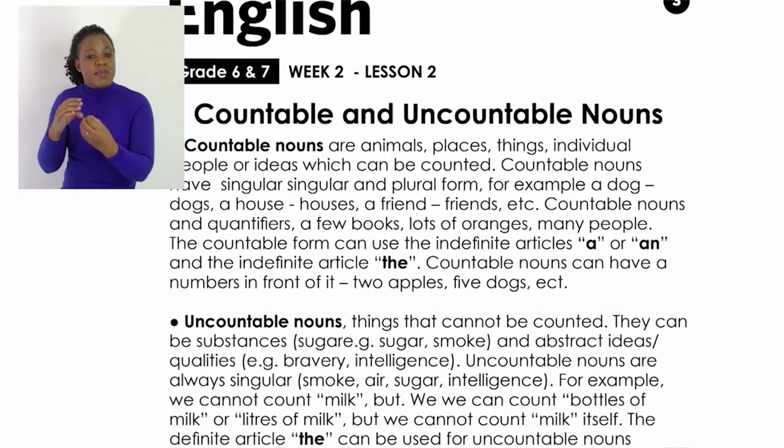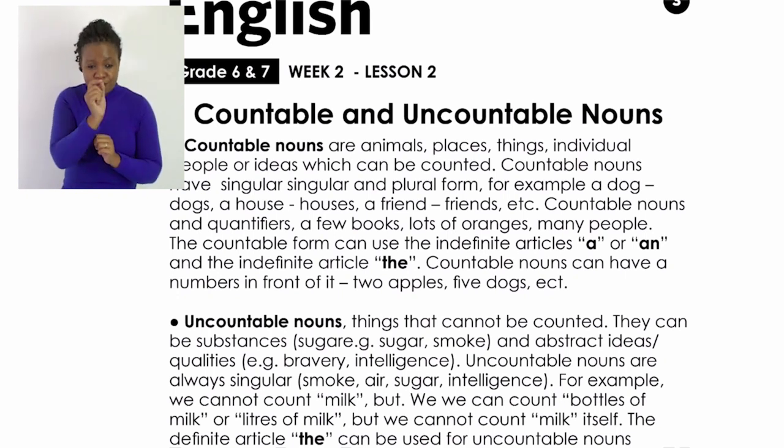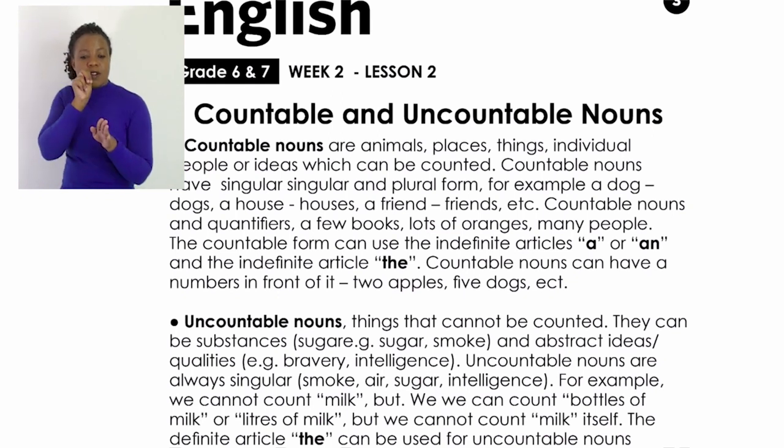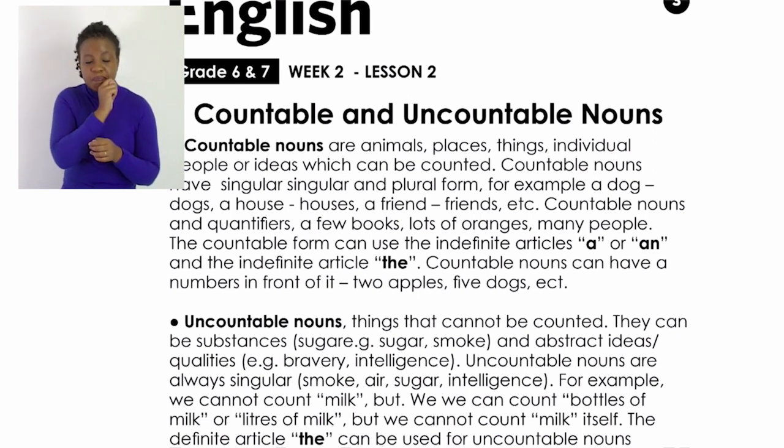Countable nouns and quantifiers: a few books, lots of oranges, many people. The countable form can use the indefinite articles a, an, and the indefinite article the. Countable nouns have numbers in front of them: 2 apples, 5 dogs, etc.